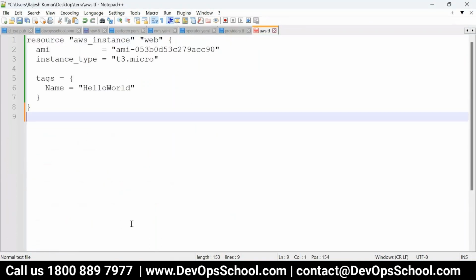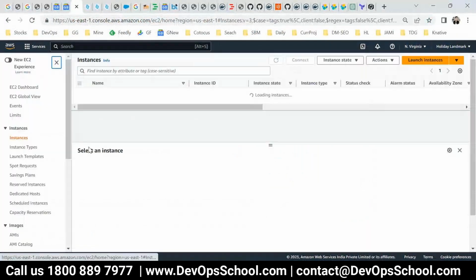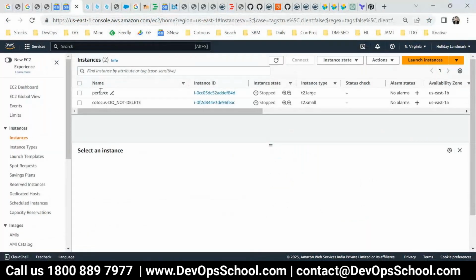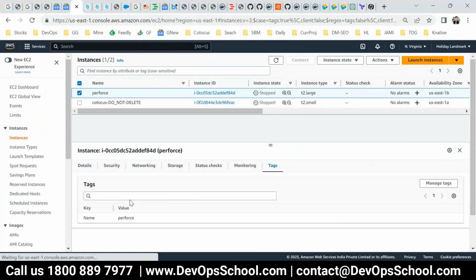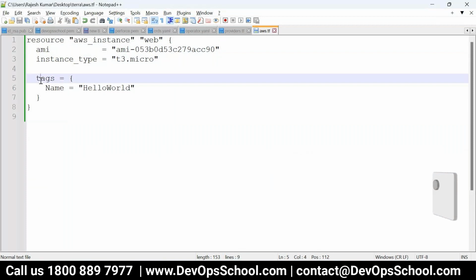Rajesh, what is tags in that? Actually, this one, yeah. That's what I said. You should know the provider. This is the tag, no? Name of the instance. These all are attributes, okay? Hundreds of attributes.